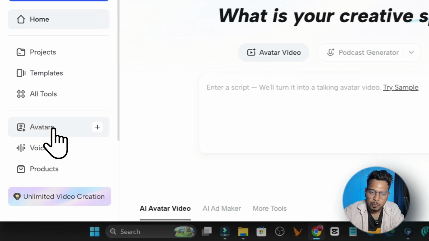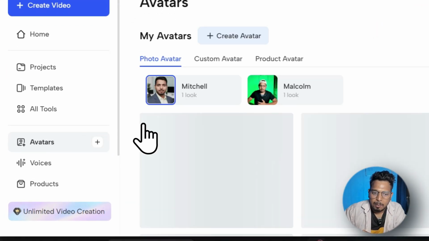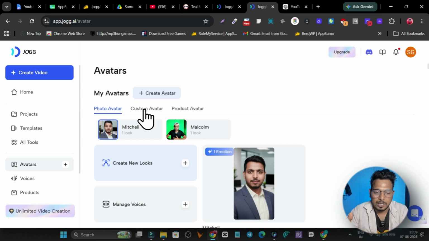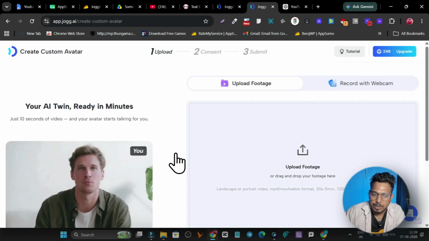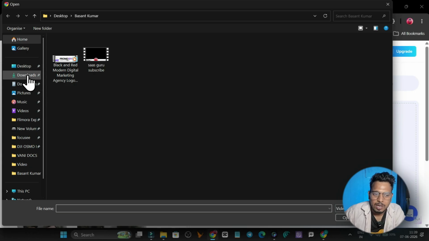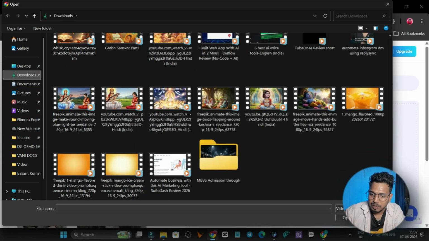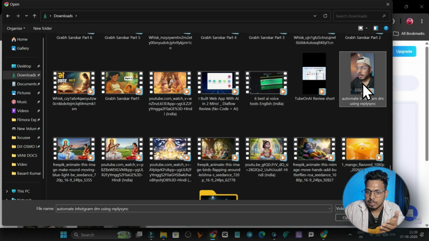So right now I have shown you how you can turn your photo into the digital avatar, but now I am going to show you how you can turn a video that you have already created or recorded into the digital avatar. So we have to go to the custom avatar, and here we have to give it a video here. So I'm going to upload a video around, it can be 30 seconds or around 1 minute. So the longer the video, less than 5 minutes by the way, the higher quality of the output or the training you are going to do for your AI here in JoggAI.